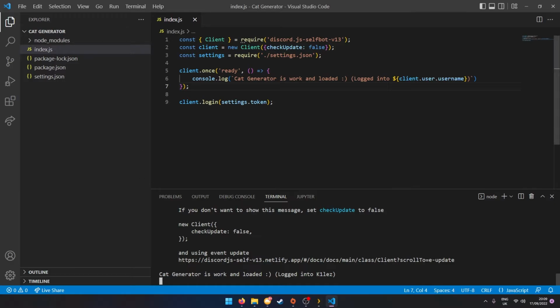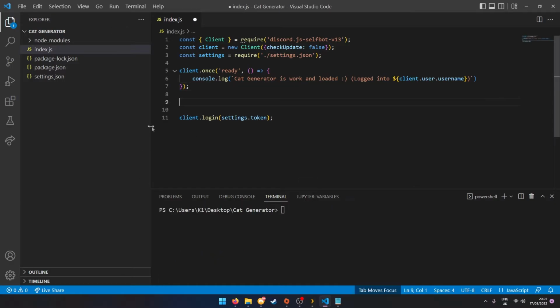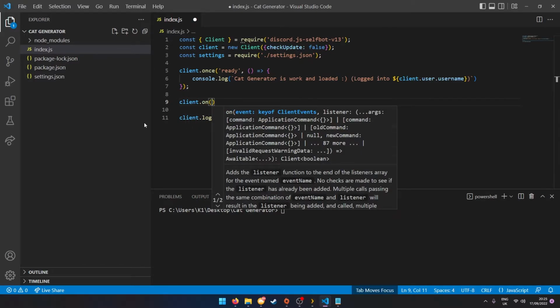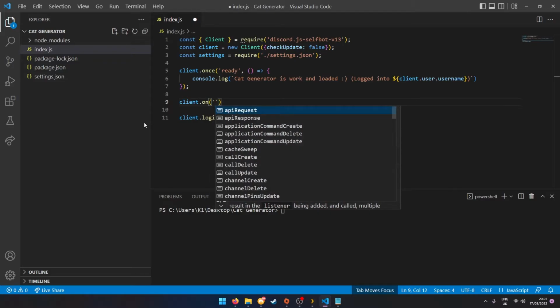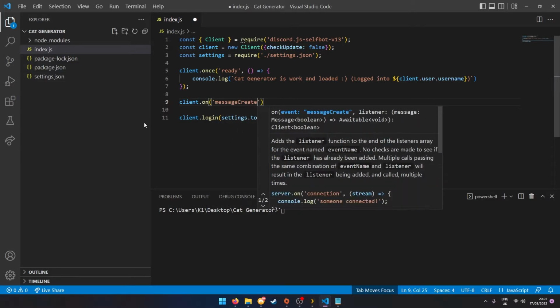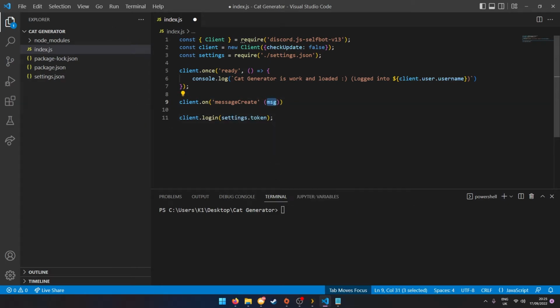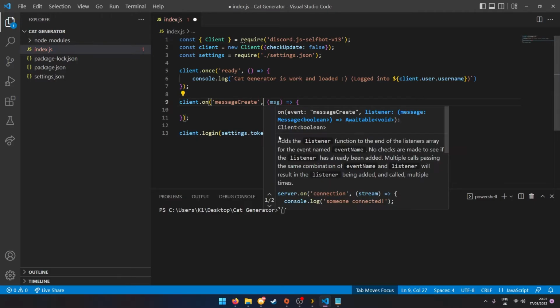Now, let's get into making a command. What you want to do is type client.on. So this is the event, and we're going to do on messageCreate. What we're going to make here is a variable inside of it. We're going to call this message, and then we're going to create it like a normal listener. Oh yeah, I forgot to add the comment.